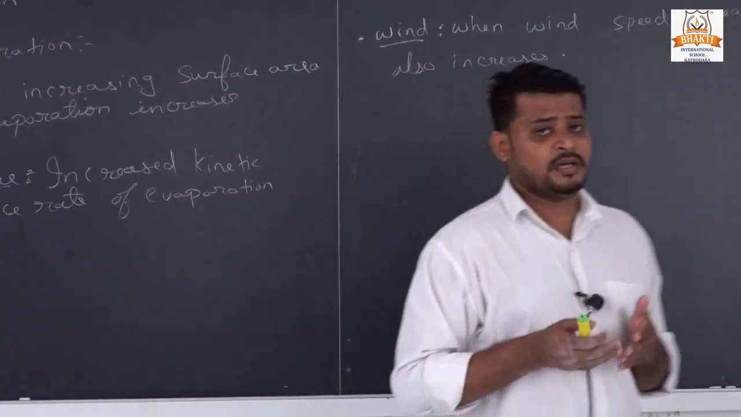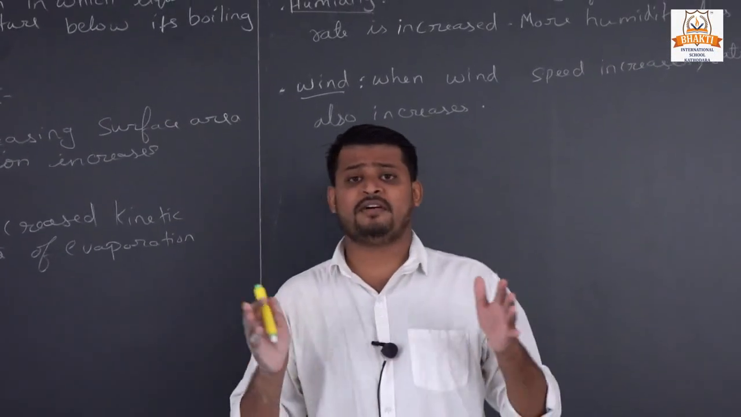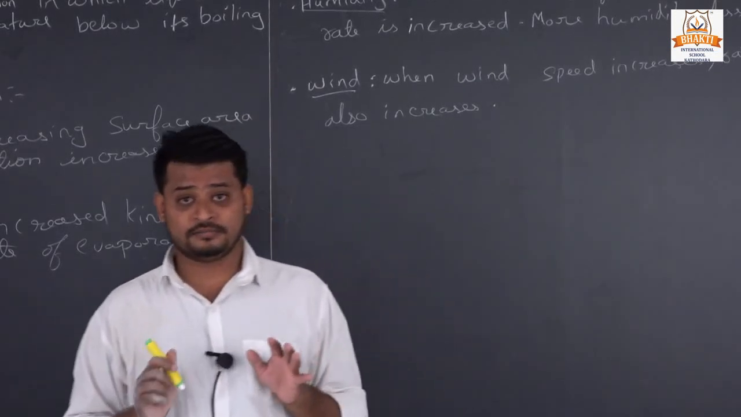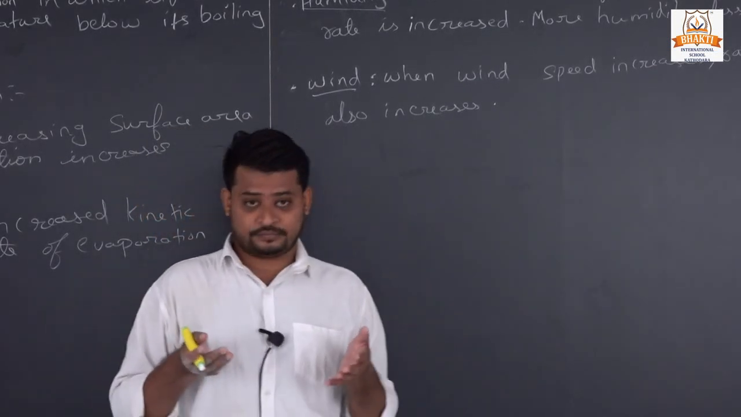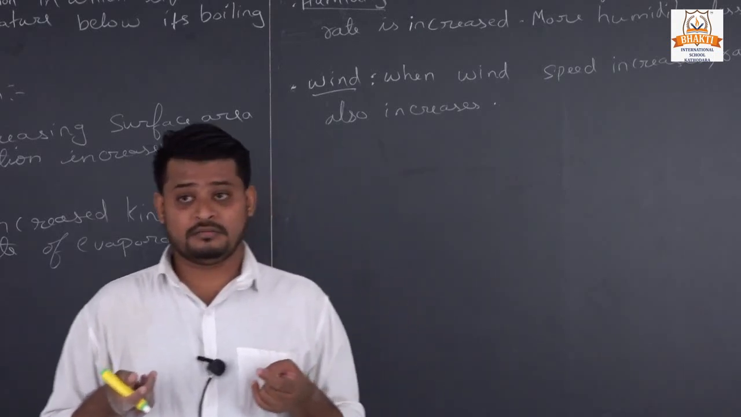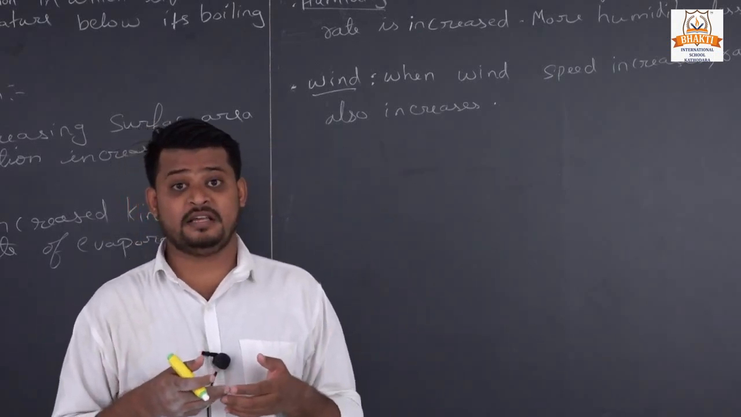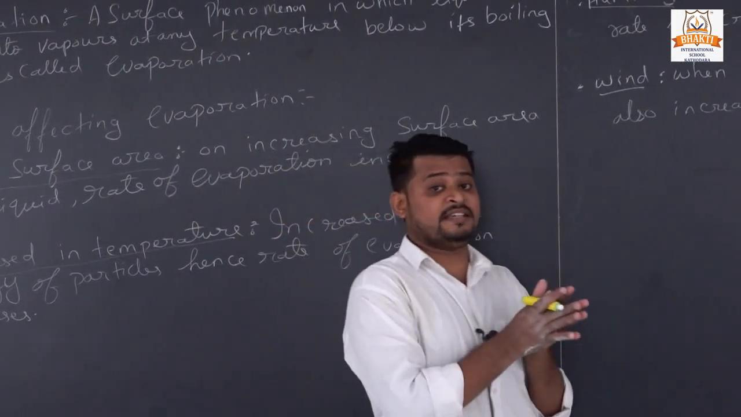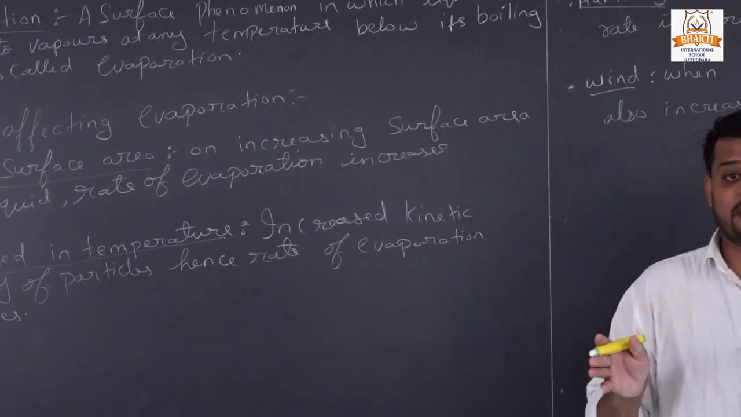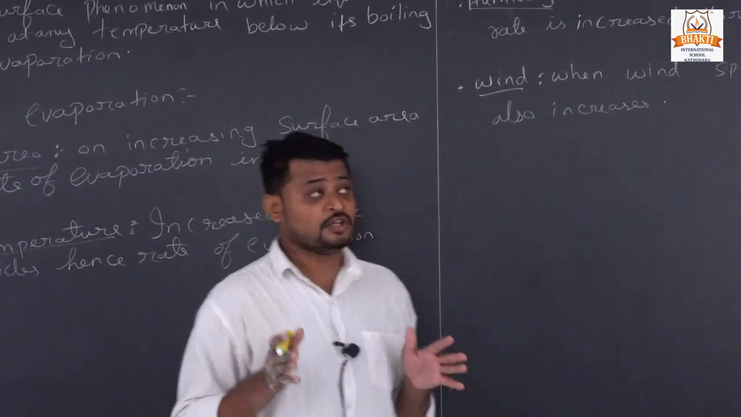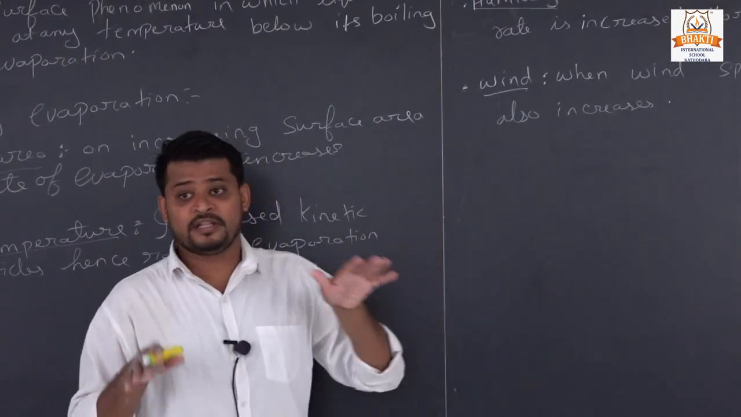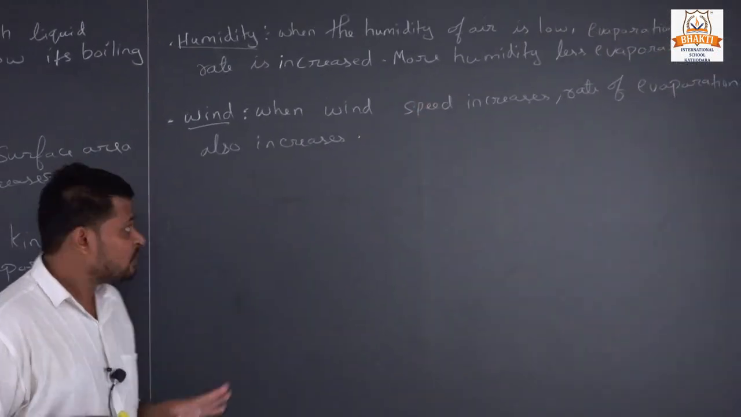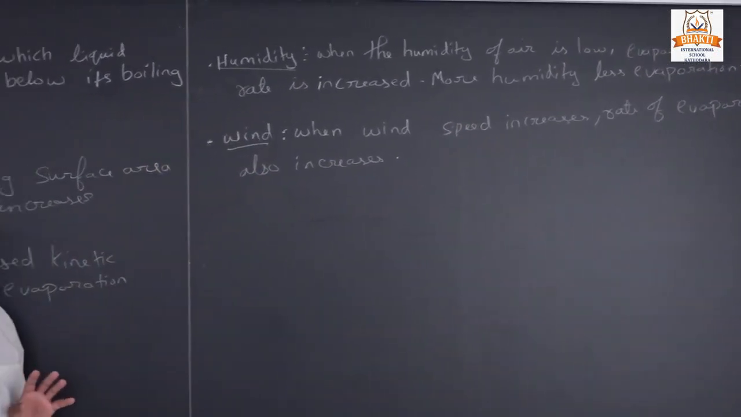Take some example. In summer season, the humidity of our atmosphere is low, so that's why we feel hot. Why? Because the water in our body constantly and quickly evaporates, so we get tired fast. But in rainy season, our whole atmosphere is full of water droplets, so the humidity is more. That's why the rate of evaporation is less. So this is our third point that affects evaporation.